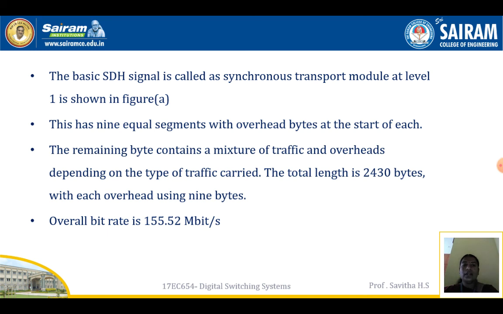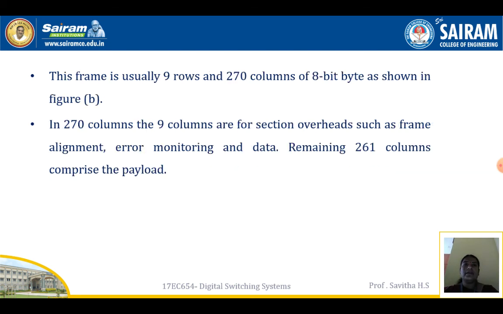The total length is 2430 bytes with each overhead using 9 bytes. The overall bit rate is 155.52 megabits per second. This frame is usually drawn as 9 rows and 270 columns of 8-bit bytes, as shown in figure B.